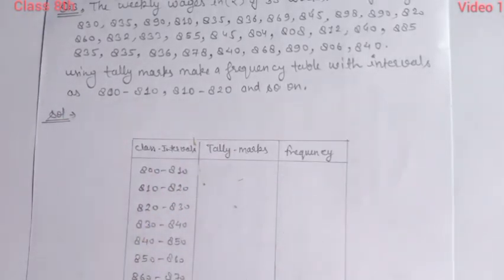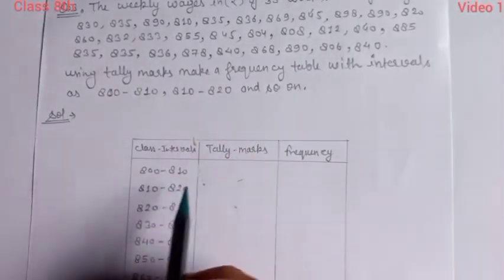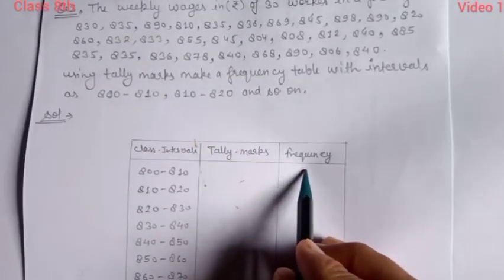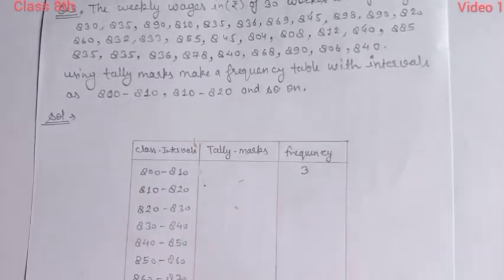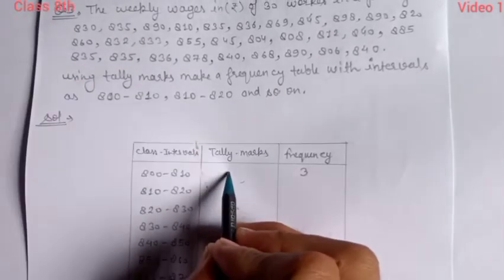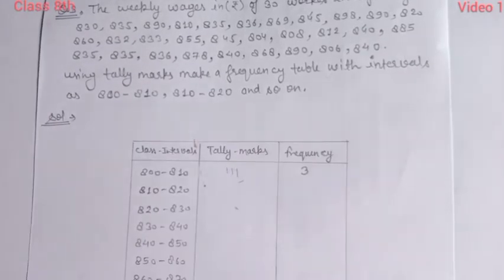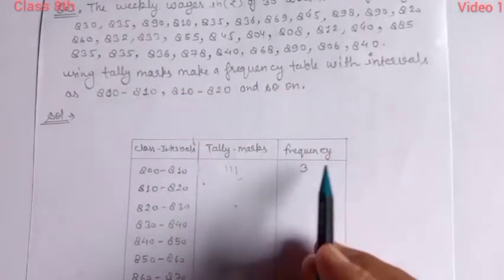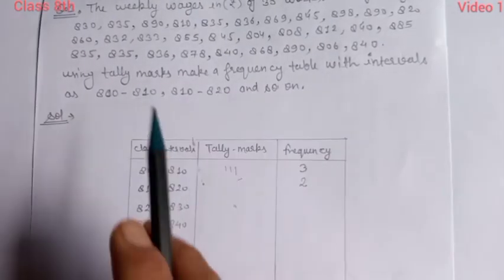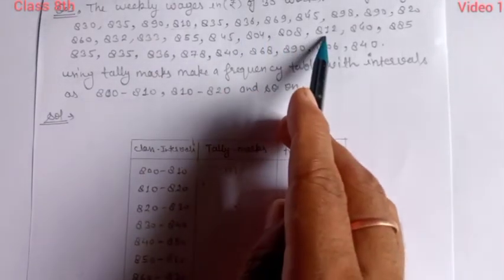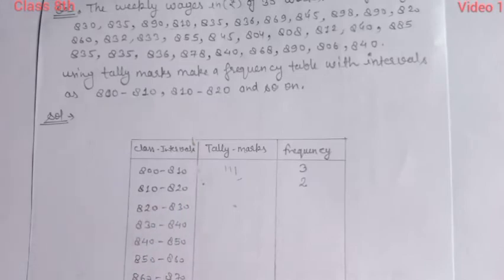After observing the data, the frequency is 3, meaning 3 data values are less than 810 and more than 800. So the frequency is 3, and the tally marks are like that. Now similarly, more than 810 and less than 820. By observing, there are only 2, 810 and 812, which lie in this class.